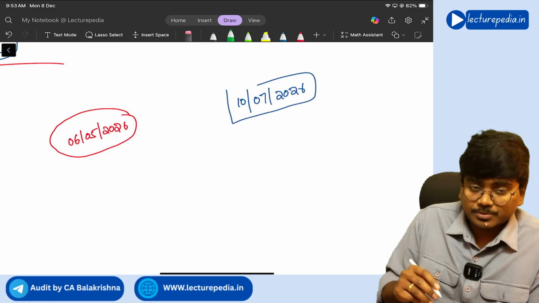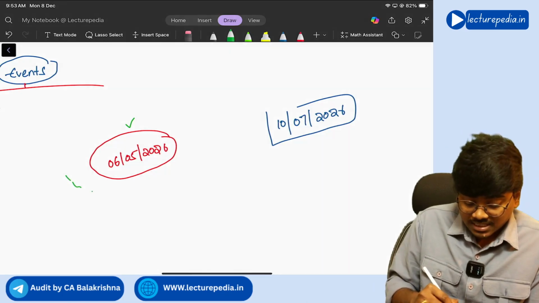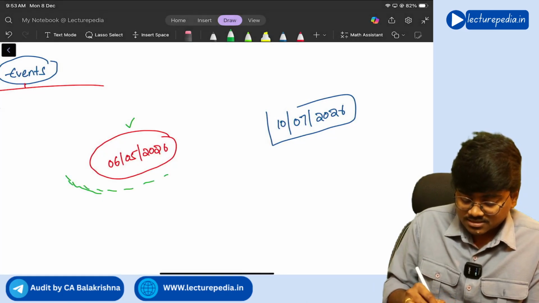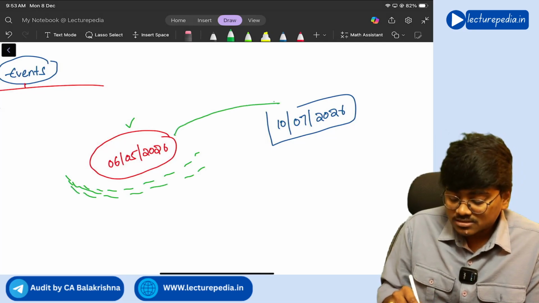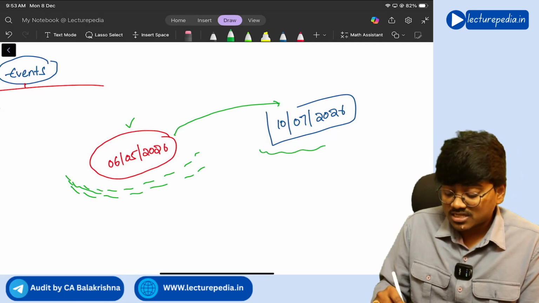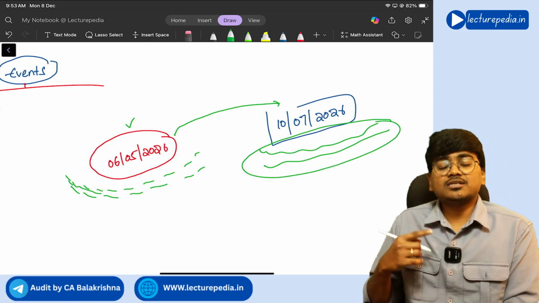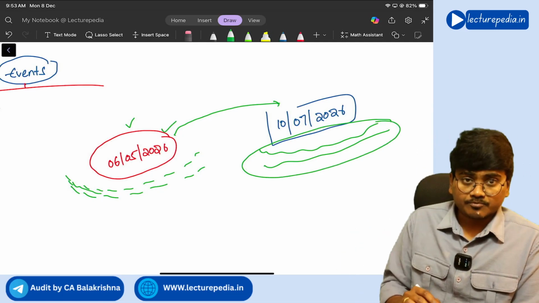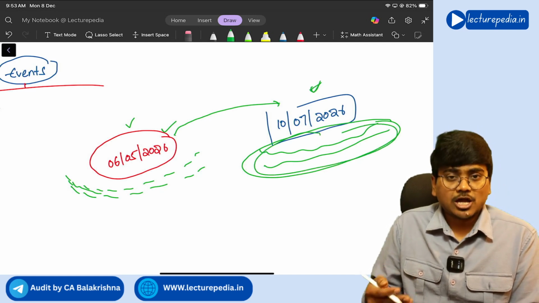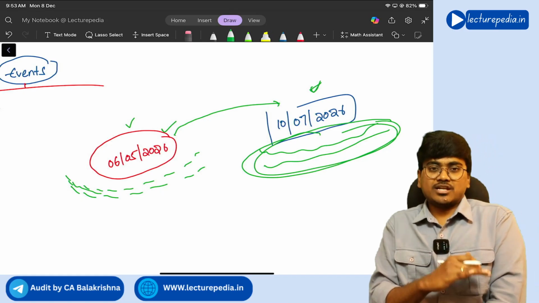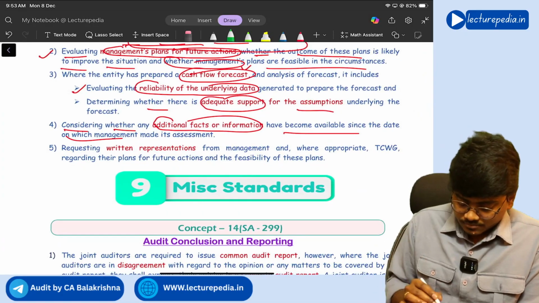Now, management has made its going concern assessment on 6th May 2026 based on circumstances that are present at that particular point of time. Now, by the date the auditor is issuing the audit report, the circumstances would have changed, right? So, based on the changed circumstances, will the entity still be able to continue as a going concern? That needs to be assessed by the management, whether any additional events or facts have been identified after the date on which management has made its assessment.